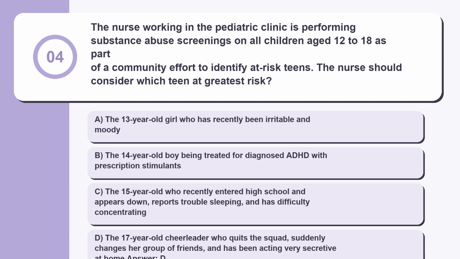Question 4. The nurse working in the pediatric clinic is performing substance abuse screenings on all children aged 12 to 18 as part of a community effort to identify at-risk teens. The nurse should consider which teen at greatest risk?